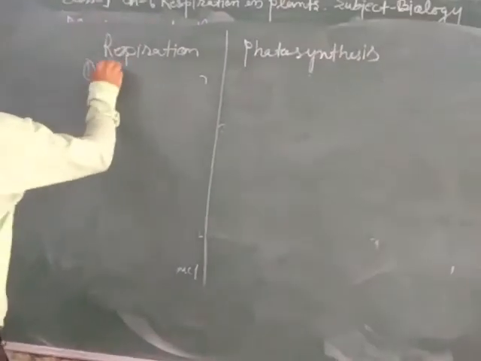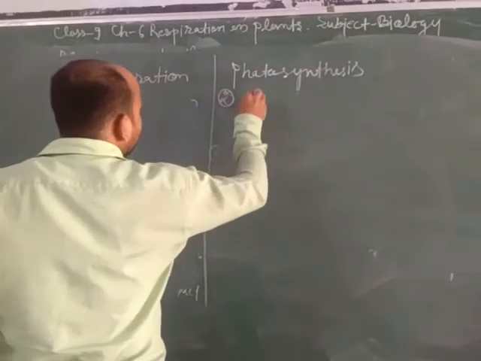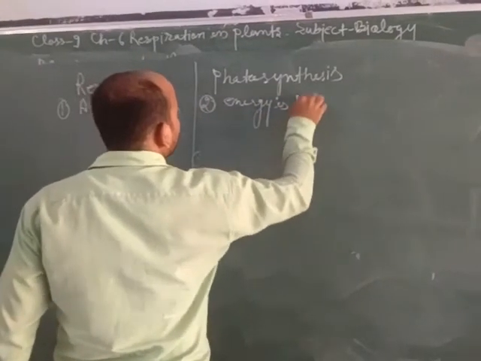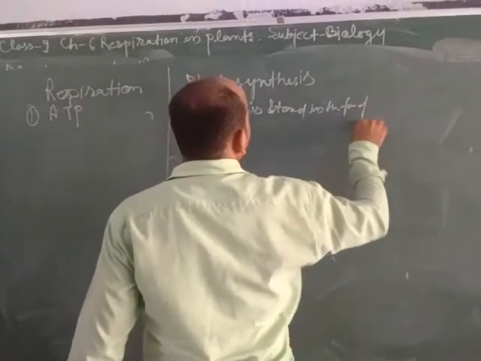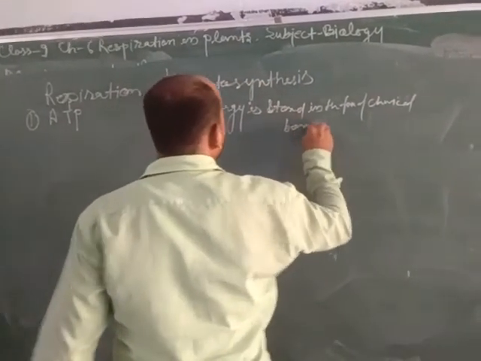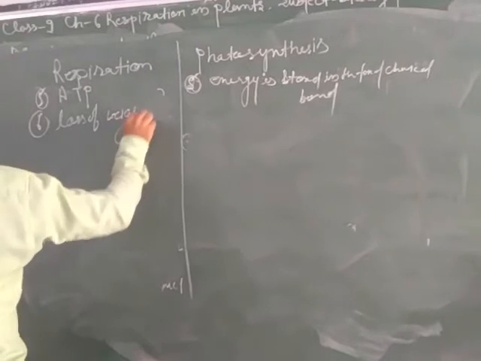In photosynthesis, energy is stored in the form of chemical bonds. Respiration results in loss of weight, which means release of carbon dioxide and water take place.